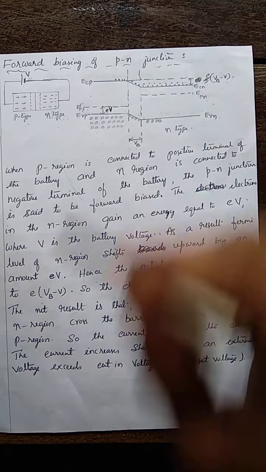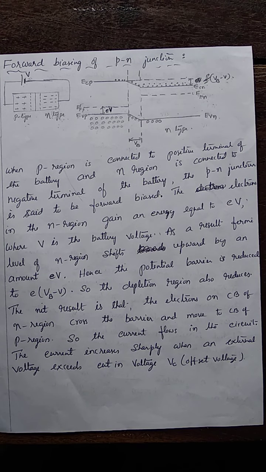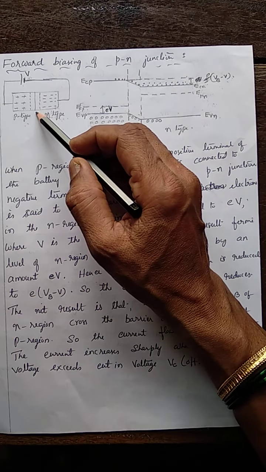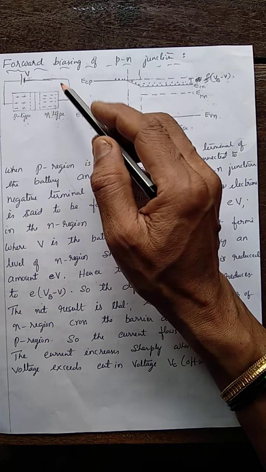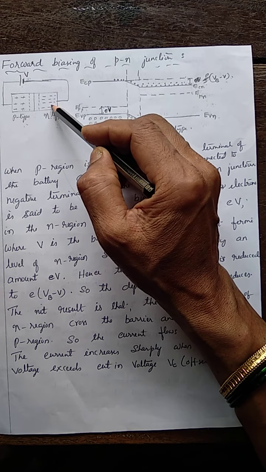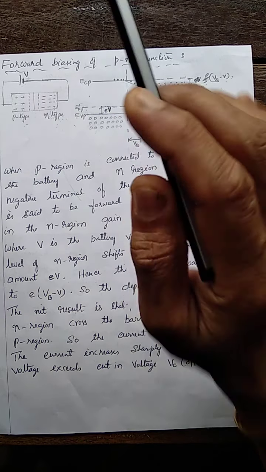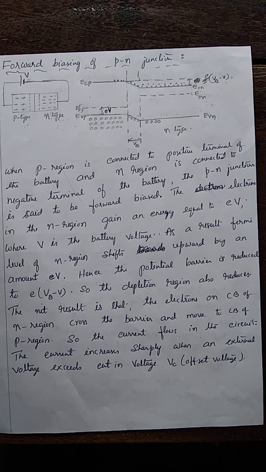This is what happens in case of forward biasing of the p-n junction. The diode conducts during forward bias. Why? Because of the reduction in the potential barrier, further movement of electrons takes place. Electrons move from the n region to the hole region, thereby establishing the current in the circuit. This is about forward biasing.